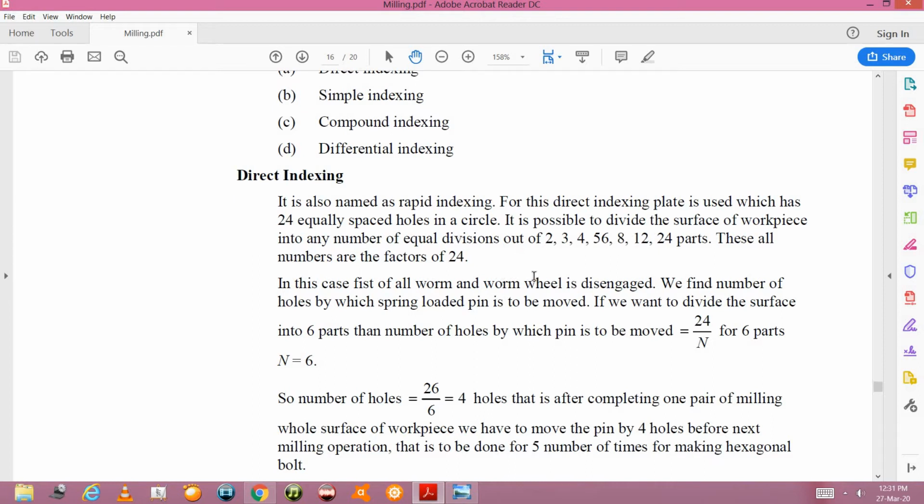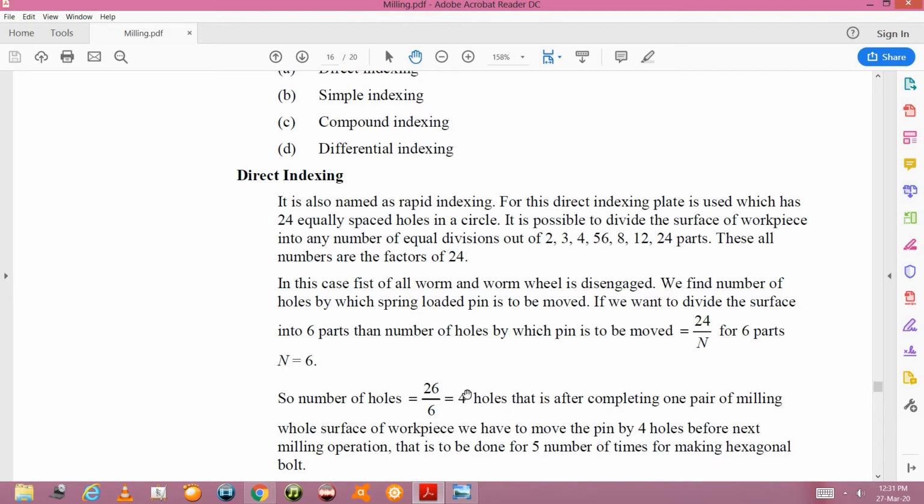Similarly, over here one particular example is given. Suppose we want to generate 6 flat parts, or a circular shaft is given and on that you want to generate a hexagon, that is, you want to convert that cylindrical shaft into a hexagonal shaft. Then you will have to divide those 24 grooves or pins or holes by 6.